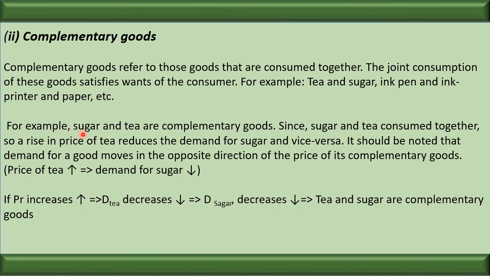Take one more example. Suppose the price of sugar is increasing. What will happen? The demand for tea will decrease. So that is a complementary good. We see the negative relationship exists between the main goods and the complementary goods. Here we can see price is increasing and the demand is decreasing. Price is decreasing and the demand is increasing.